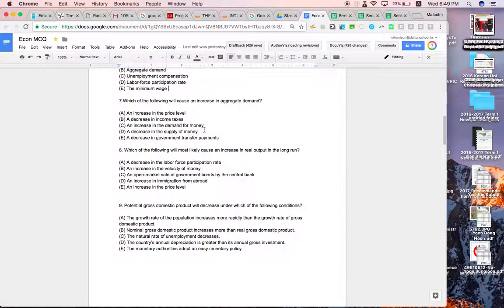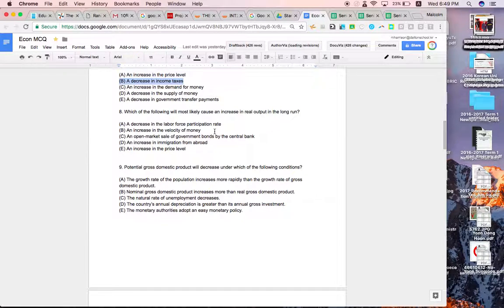A decrease in the supply of money. So if there's less money available, well, there's going to be less demand. And a decrease in government transfer payments would mean that the money hopefully would be spent somewhere else by the government. Hopefully the government would just put it in their pockets. So all of those would not cause an increase. The increase would be caused by a decrease in income taxes, which gives consumers more to spend.